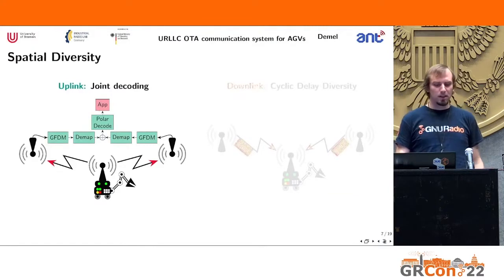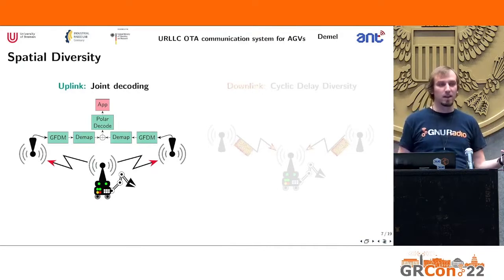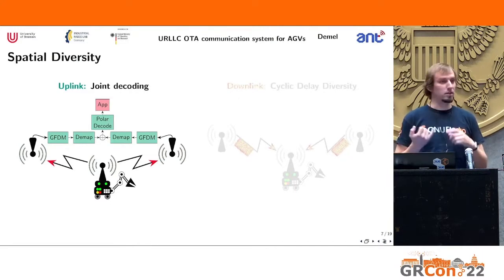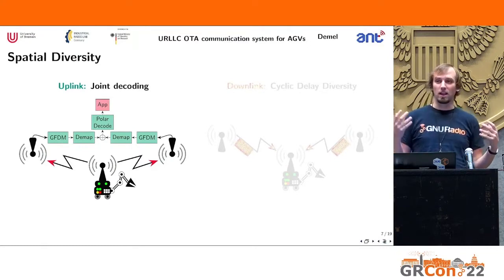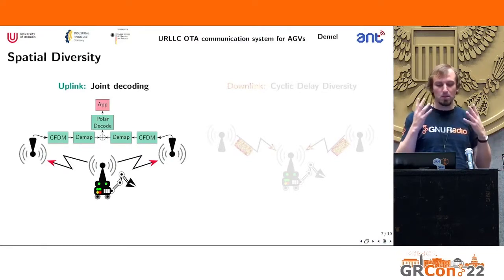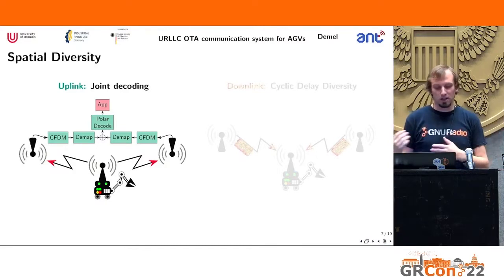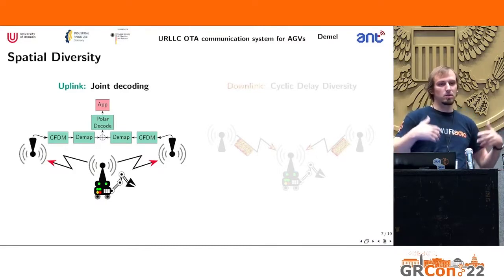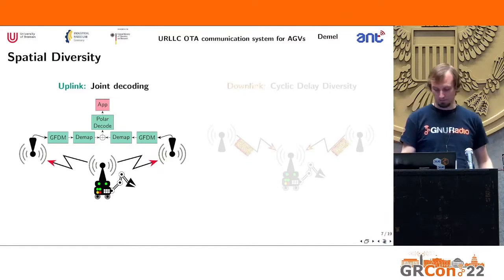Here, specifically, we look at the idea that we have a joint decoding in the uplink. So a device transmits a packet. We have multiple access points that receive it. Then we do some processing individually. For example, we do demodulation, we do demapping, and then we actually obtain LLR values that we can just sum up and feed them into a decoder for joint decoding. And thus we improve reliability.